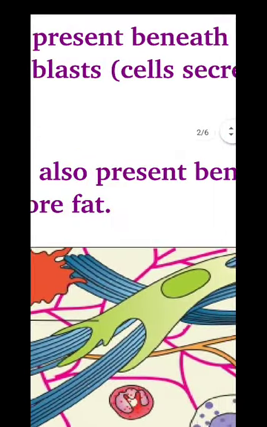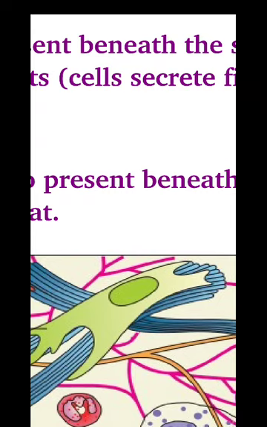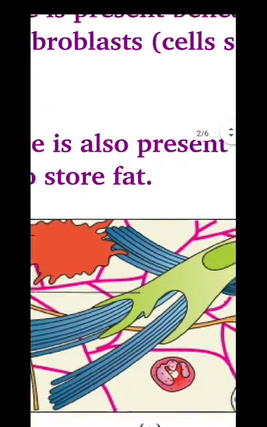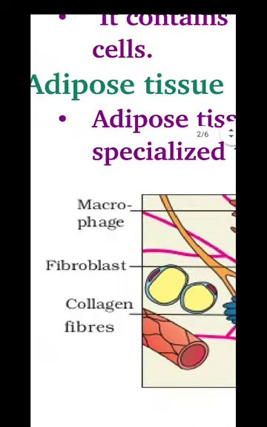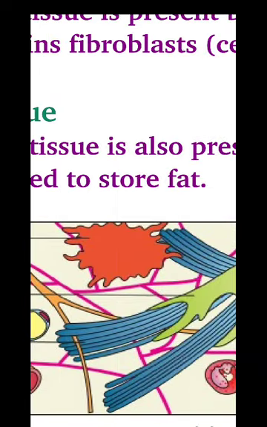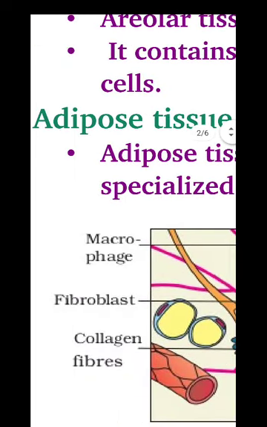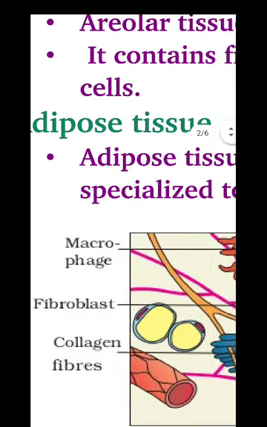This green one is the fibroblast, which secretes or forms, produces the fibers. See collagen fibers here, which are green in color, produced from the fibroblast. Clear now? Areolar tissue is the loose connective tissue found beneath the skin.